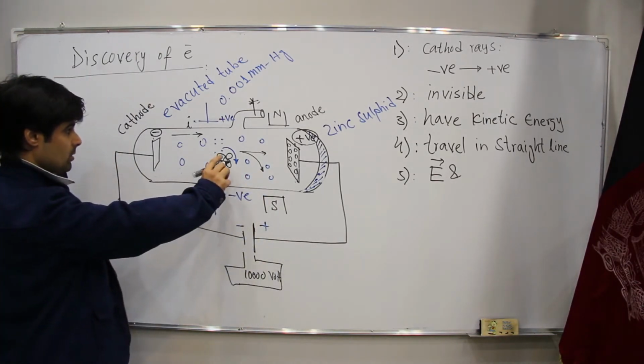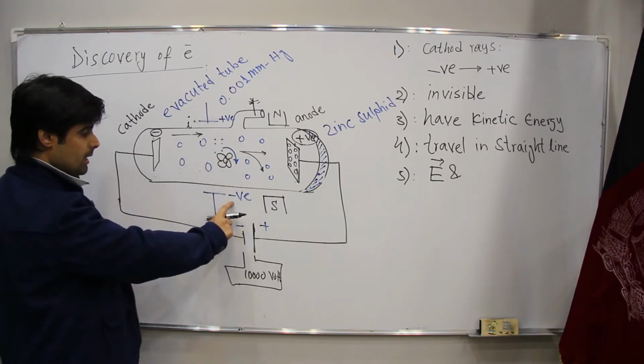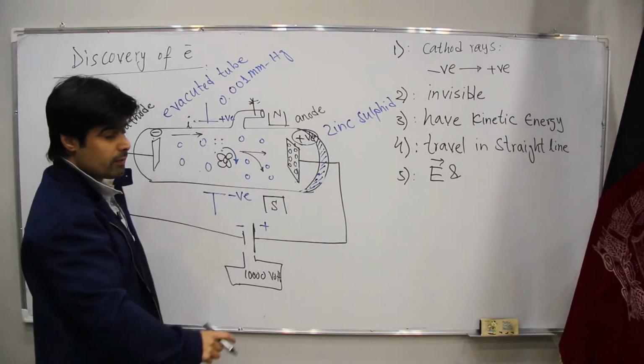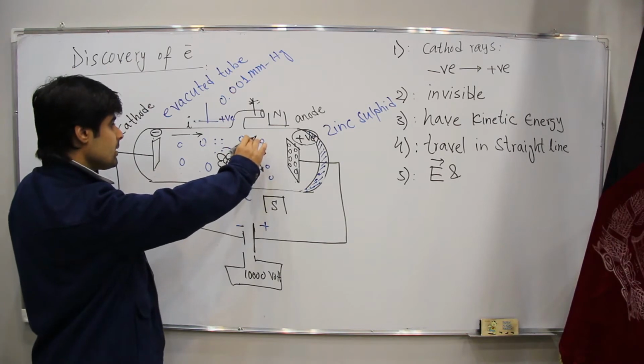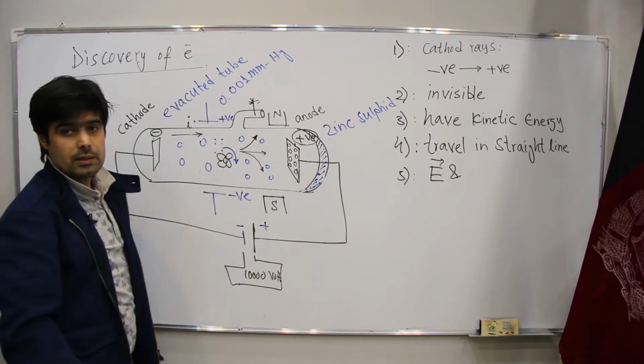When we put the positive plate and negative plate, it means an electric field, then they deviate toward the positive plate.